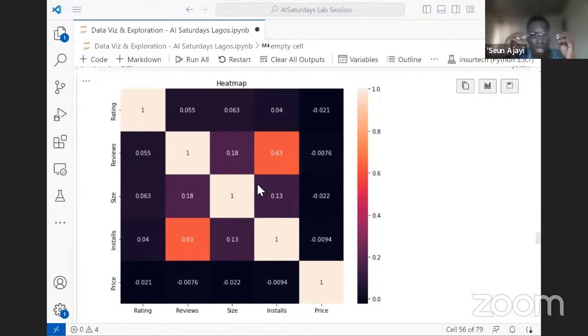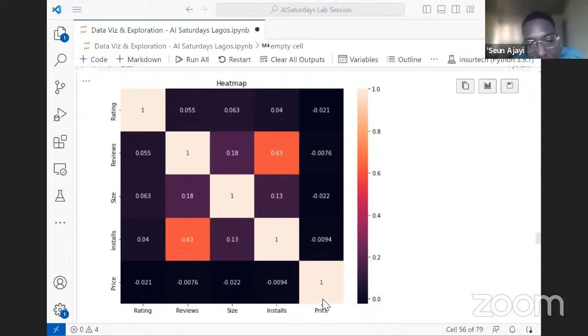So when you check the correlation, sometimes you could see a correlation of about 0.9 or 0.8. Then you get to know these columns have something in common, and sometimes they might be passing the same message to the model. I don't want to go there, but just to mention, there's something we call multicollinearity. When there's a very strong correlation between two features, we might need to drop one and stick to the one we think is more important, so that they don't give the model too much information and make it start predicting wrongly. So this is basically what correlation looks like.